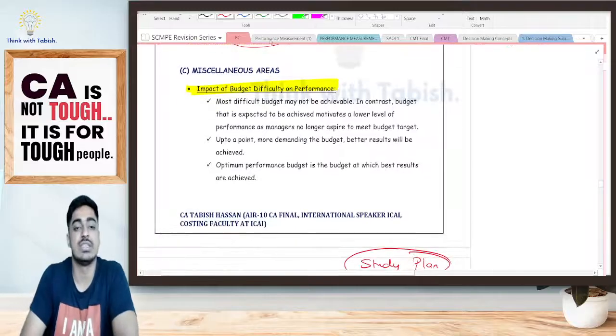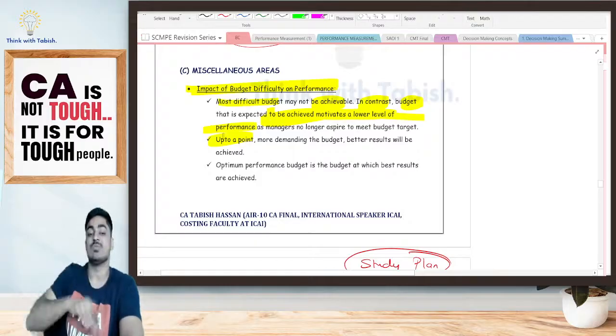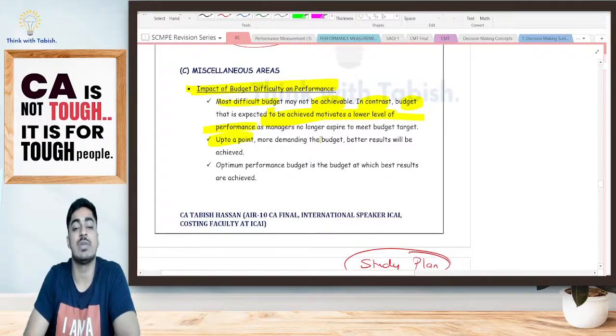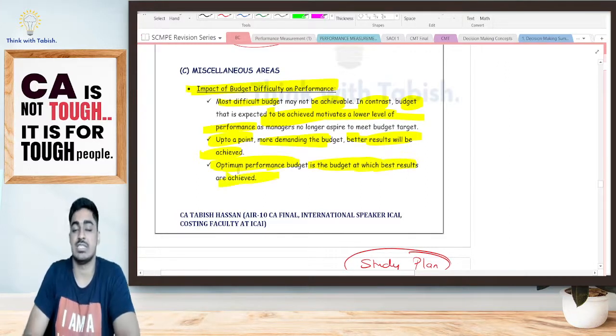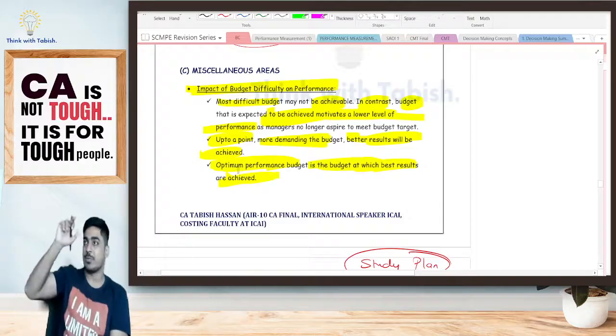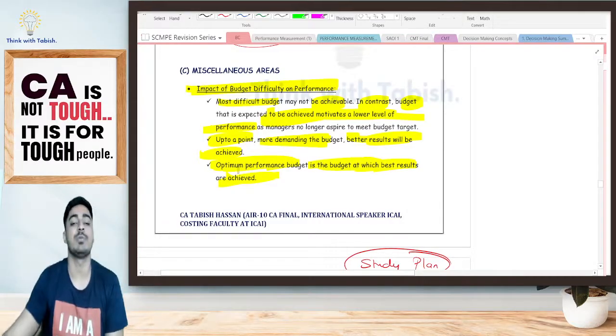Is it clear? Now look at this. The most difficult budget will not be achievable. In contrast, a budget which is easily achieved motivates a lower level of performance. Up to a point, yes, the more demanding the budget is, the more difficult the budget becomes, the better results will be achieved. The optimum performance budget is the budget at which the best results are achieved. The budget at which my actual performance is best, that is my optimal performance budget.